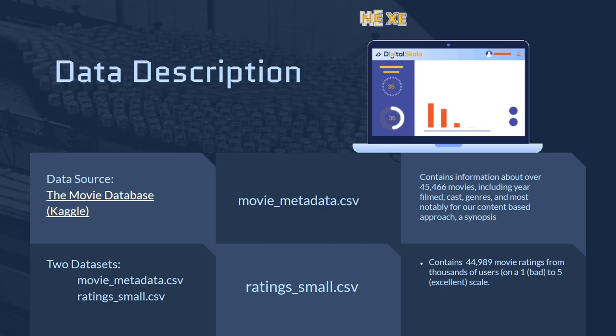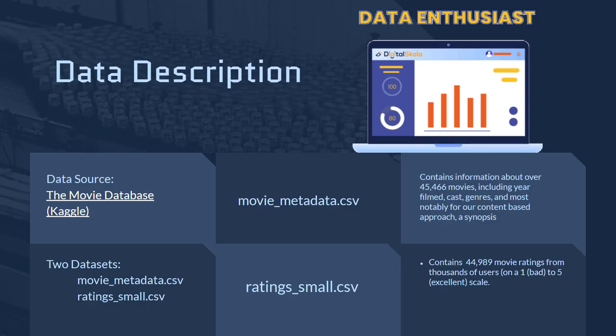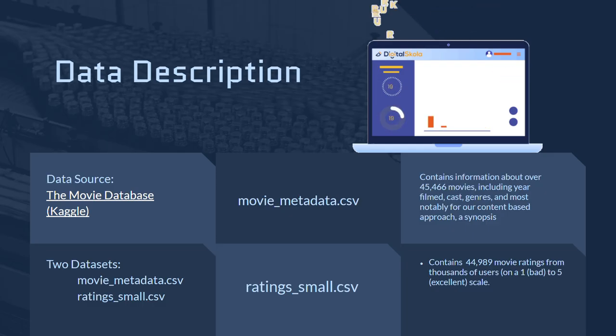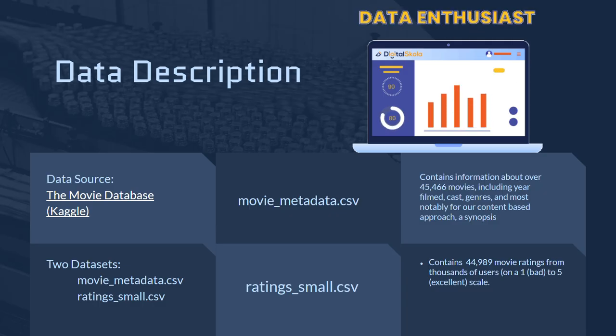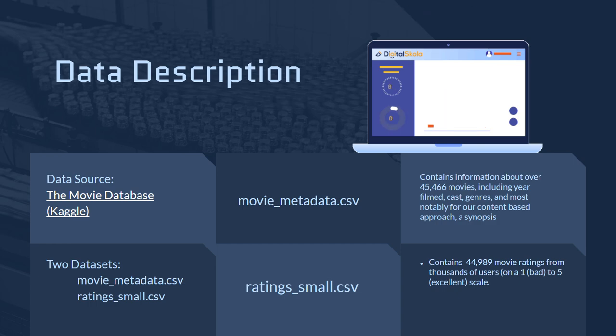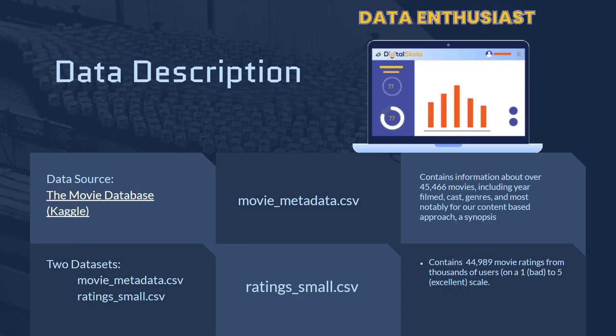So a data description. We're using the movie database available on Kaggle. It has two CSV files, both of which we will need for this. One is movie metadata, and that contains about 45,000 movies, their name, the year they were filmed, their cast, the genre, a lot of metadata about the movie, most importantly, a synopsis of each movie, a written overview. The other data set is ratings_small. That contains about 45,000 movie ratings from various users, rated on a scale of 1 for bad to 5 for excellent.